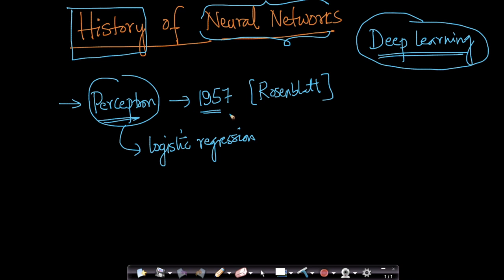Remember, 1957 was just after the Second World War, when a lot of research was being done on translating, especially in the US, because of the Cold War, people were trying to translate from Russian to English. There was a lot of research on what intelligence is and how to build intelligent systems.